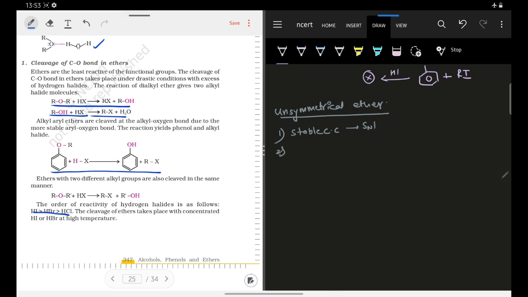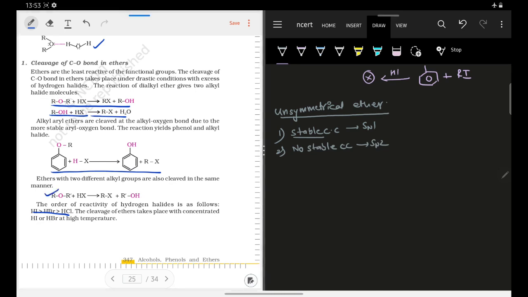Your first priority will be stable carbocation formation. If you cannot form a stable carbocation, never go for SN1 reaction. If you do not have a stable carbocation, then what will we do? SN2 reaction, okay.